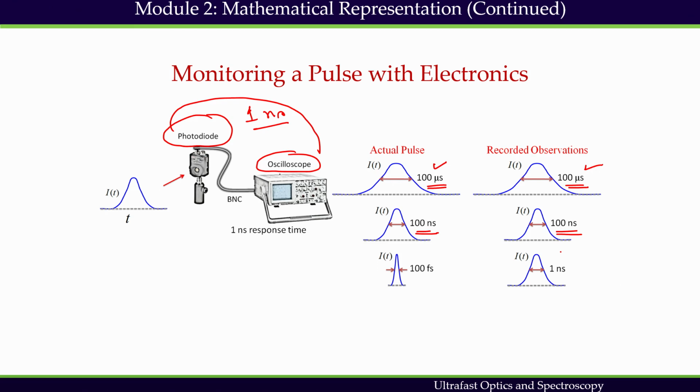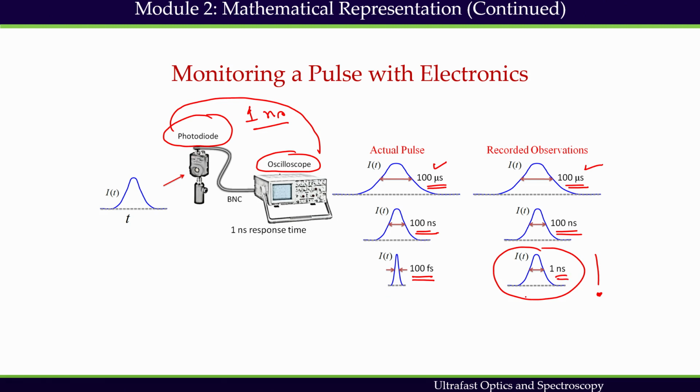But if I shine femtosecond pulses onto the photodiode, let us say 100 femtosecond pulses, then what will happen? Photodiode and oscilloscope both will show me a pulse of 1 nanosecond, that is all. And this is a big surprise. Electronics cannot measure the variation of this 100 femtosecond profile. It will just give me a slow response of its own, which is nanosecond response.